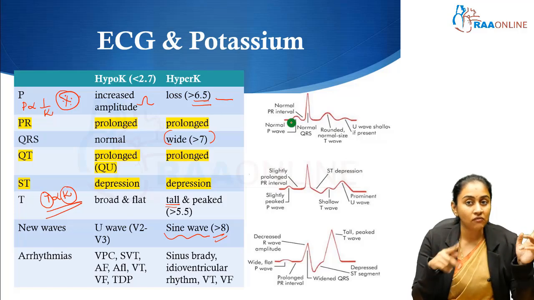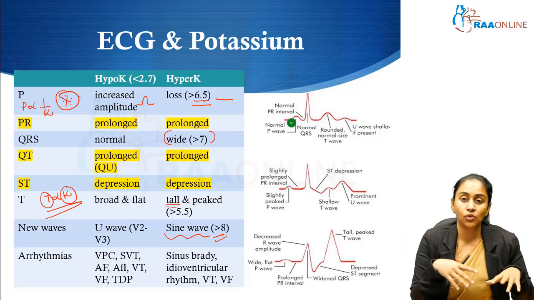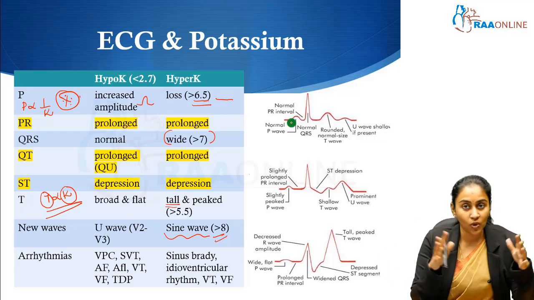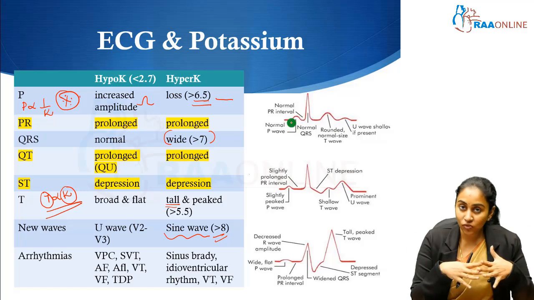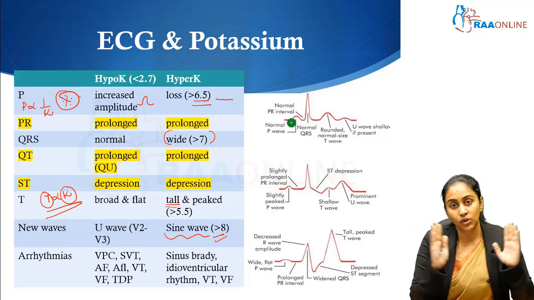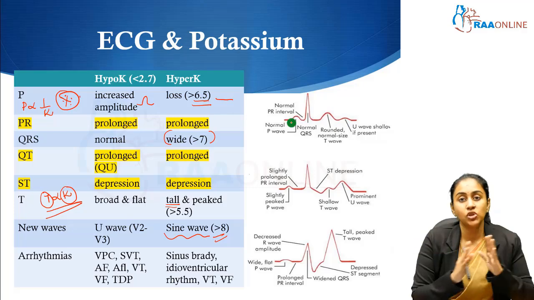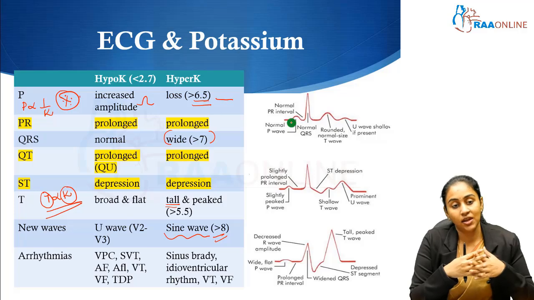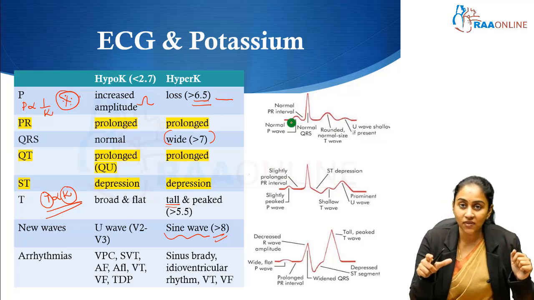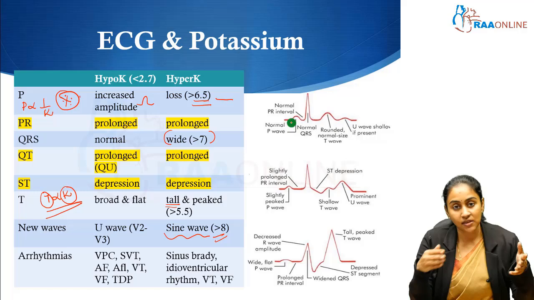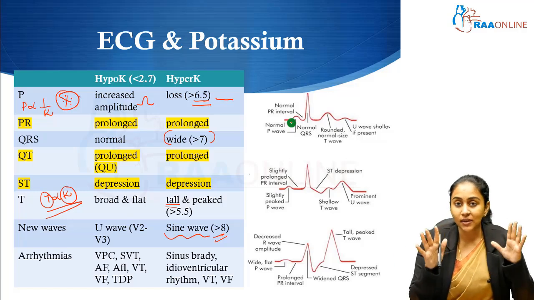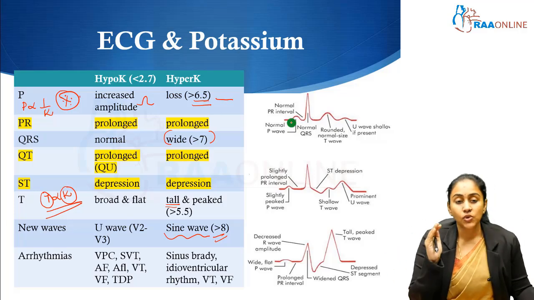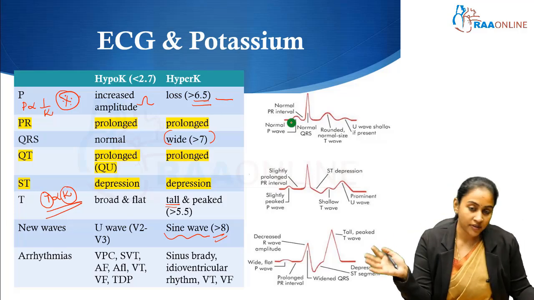So P waves are inversely proportional to potassium. So higher the potassium, the P wave is hardly there, it is lost. Lower the potassium, you have a nice tall P wave. Opposite is true for T wave. T wave is directly proportional to the potassium. So higher the potassium, a tall T wave, lower the potassium, flat T wave. What else was there? We saw that QRS wave as such is generally normal in hypo, whereas it becomes wider in hyper. So these are the main changes that you should remember, and the new or uniquely named waves. So in hypo you have a U wave, and in hyper you have a sine wave.